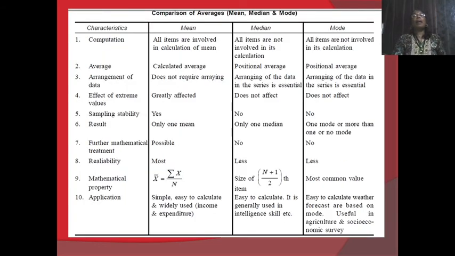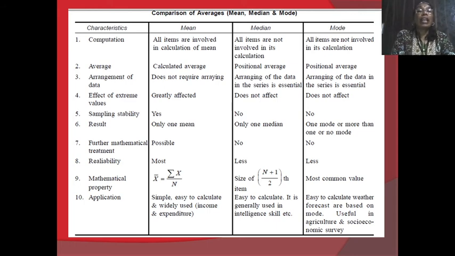If we compare mean, median and mode, the comparison is in this manner. In the mean, all items are involved while calculating the mean value. In the median, all items are not involved because it is identified by position. In the mode also, all values are not involved because the calculation is done on the basis of frequency. The mean is a calculated average, while median is a positional average, and mode is also a positional average.